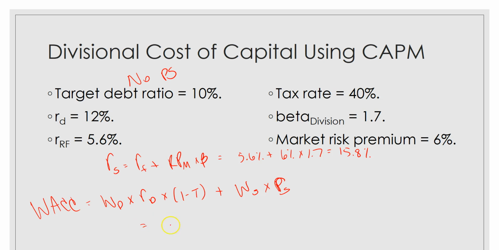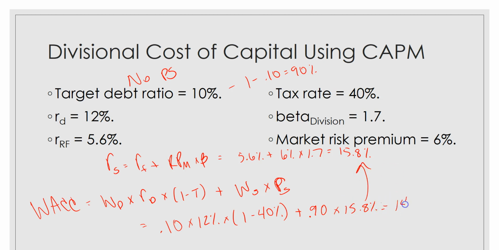We know the weight in debt is 10% because they have a target debt ratio of 10%, times the cost of debt, which is 12%, times 1 minus the tax rate of 40%. Add to that the weight in common stock. The weight in common stock would have to be 1 minus the 10%, so 90%, because again your weights do have to sum to 100. So 90% times the cost of common stock equity, which is 15.8% that we just calculated, to give us a weighted average cost of capital of 14.94%.